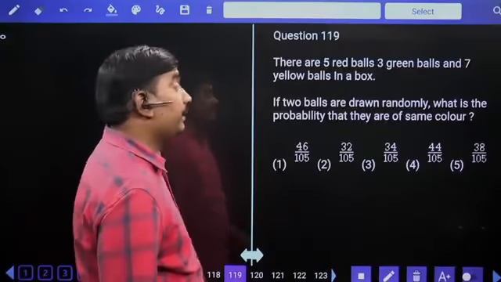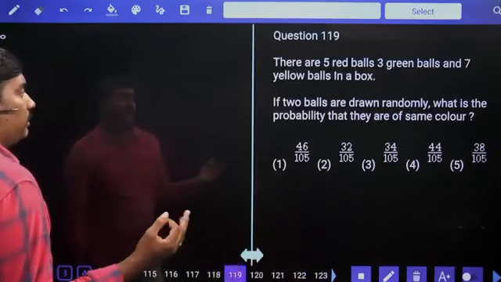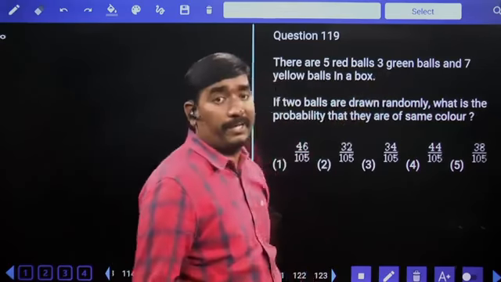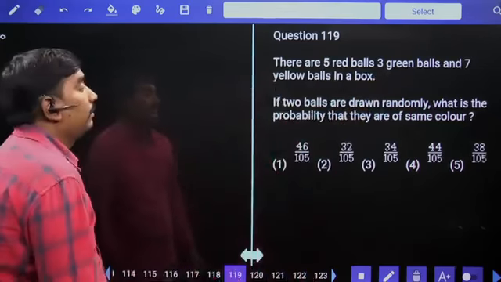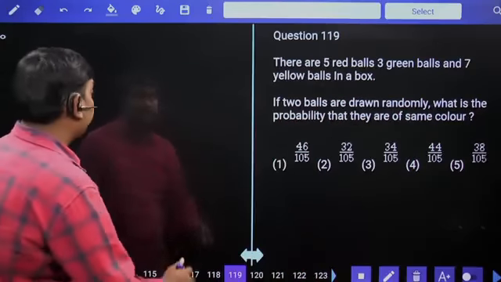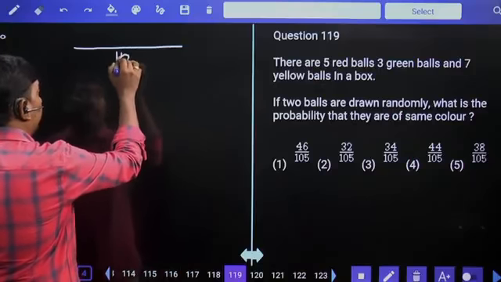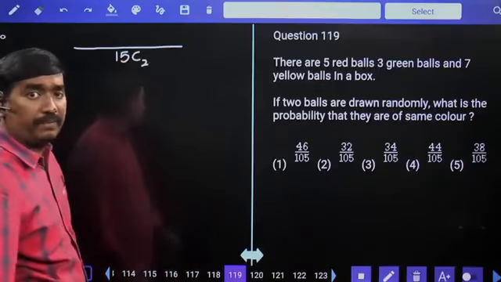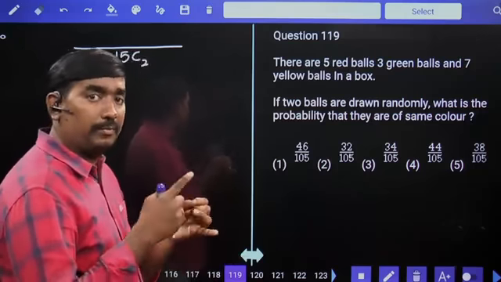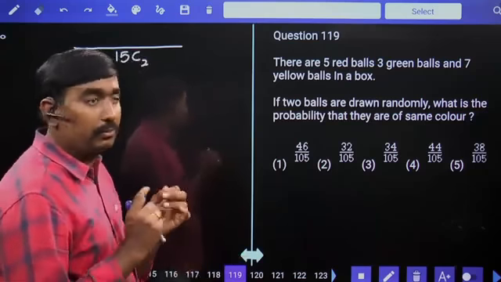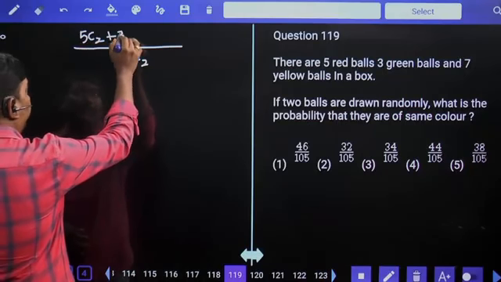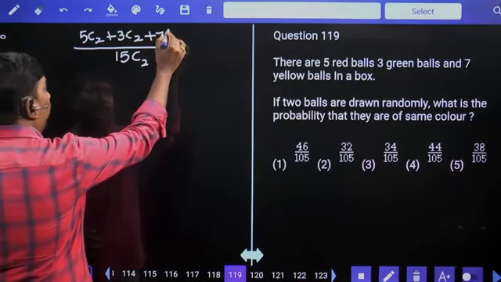Next, there are 5 red balls, 3 green balls, 7 yellow balls in a box. 5 plus 3 plus 7, 15 balls are there. 2 balls are drawn at random. What is the probability that they are of same color? Out of 15 balls, 2 balls are drawn means sample size is 15C2. They are of same color means both are red or both are green or both are yellow. So both red means 5C2, or both green means 3C2, or both yellow means 7C2.